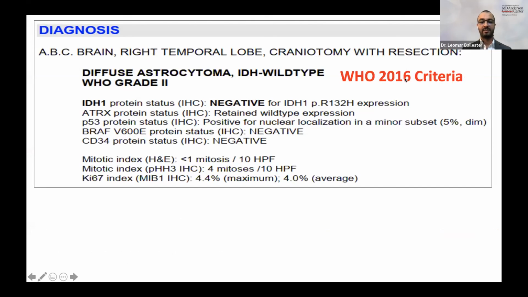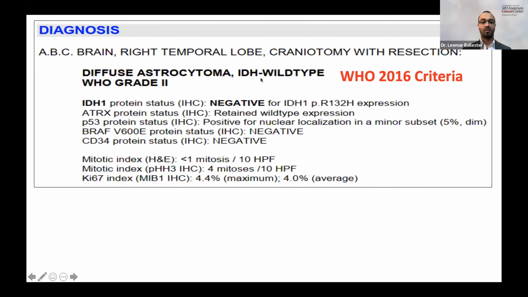And in fact, in 2016, this tumor was diagnosed as a diffuse astrocytoma, IDH wild-type, WHO grade 2. This is a screenshot of the actual pathology report. It's IDH1 negative, so it's IDH wild-type, no mutation in ATRX. There was P53 expression in a small subset of tumor cells. So this is different from the previous tumor that I just showed you that had loss of ATRX and strong P53 expression. No BRAF mutation, no CD34 expression, low number of mitosis, and a low Ki67.